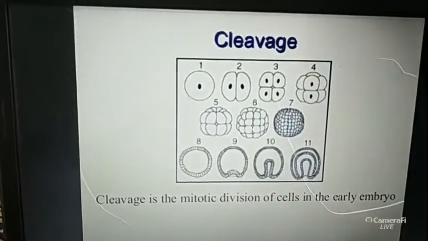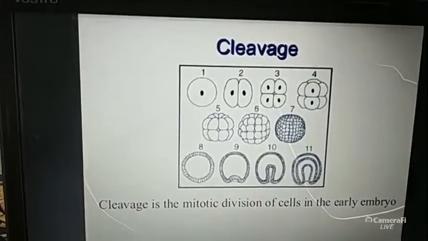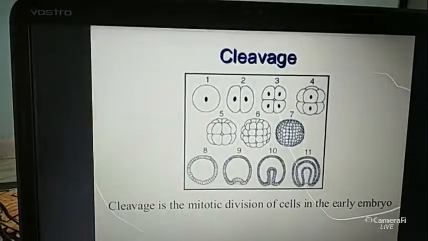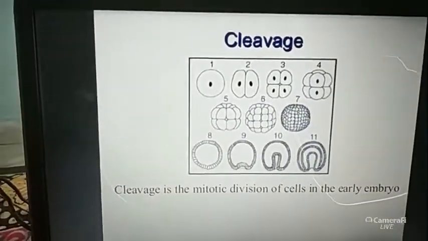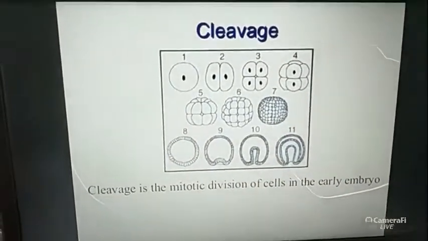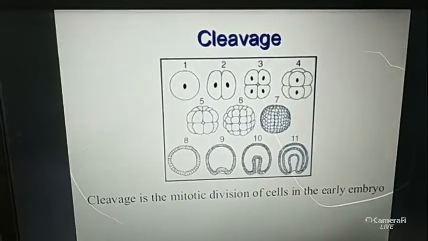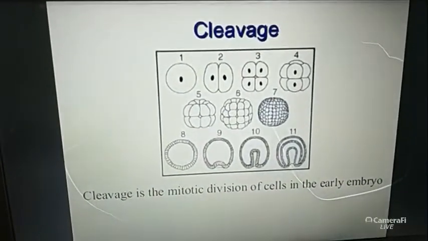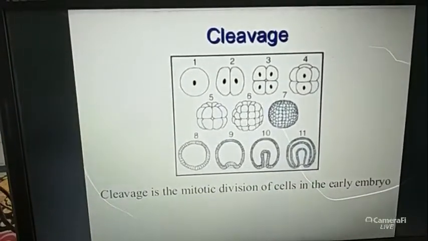So that's why cleavage plays a great role in the growth and development of the embryo. Okay, so what happens during cleavage? Cleavage is one type of mitotic division. Already we know that mitotic division means increasing the cell number, and meiotic division means the chromosome number becomes half. So this is the basic difference between mitosis and meiosis.